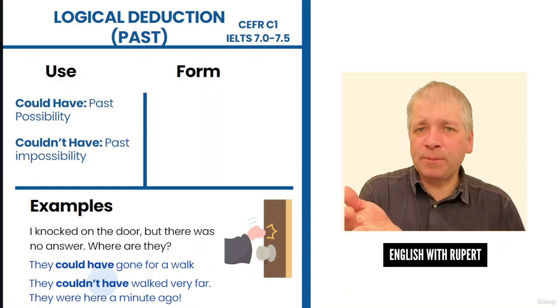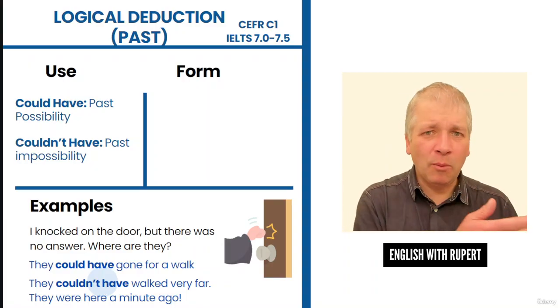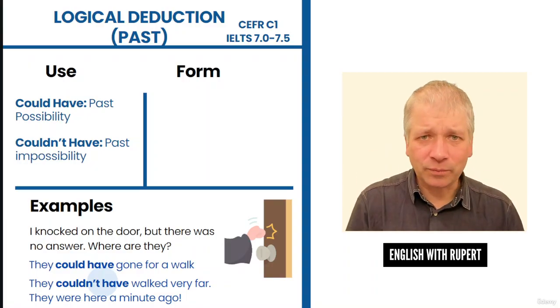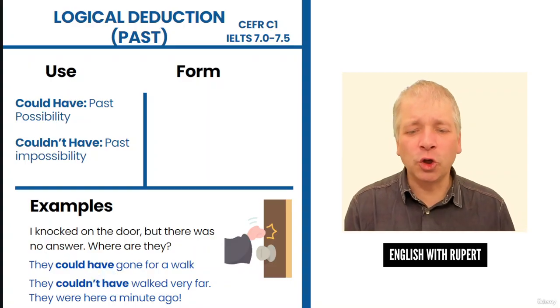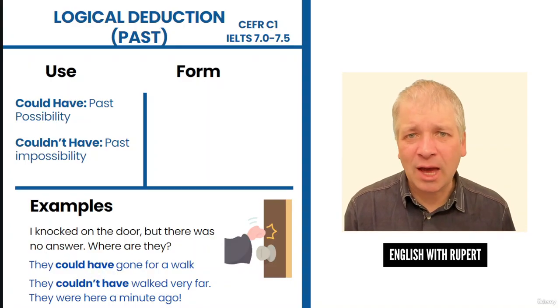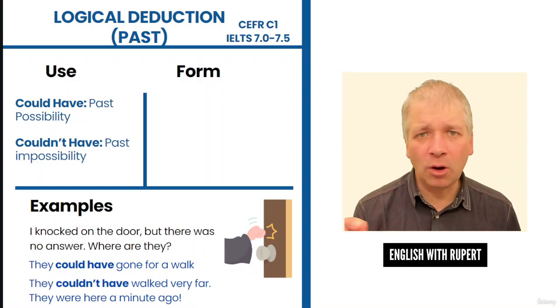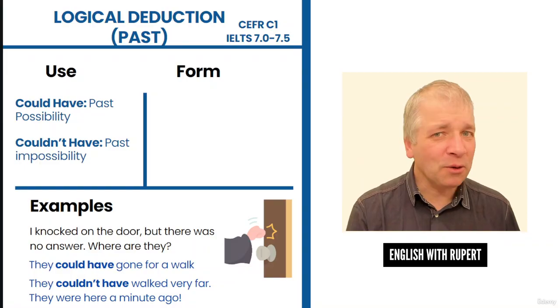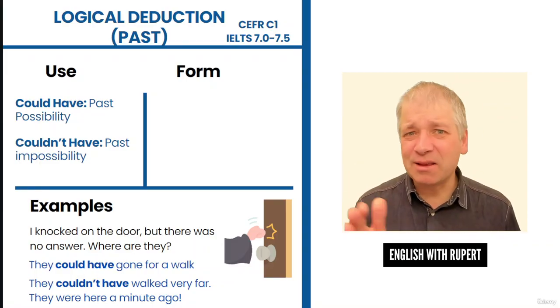When something's possible, it's not 100% certain. It's somewhere between 0 and 100. So that's a key difference here. When you use the negative of could with have, couldn't have or could not have, we do mean certainty, not possibility, because it's impossible. And if something's impossible, it's certain.